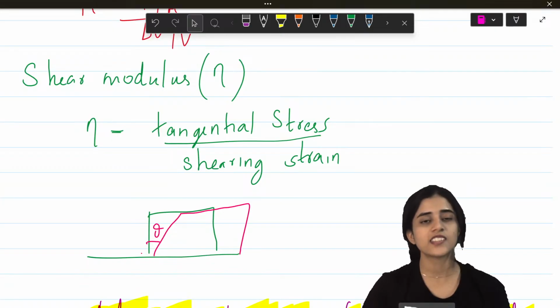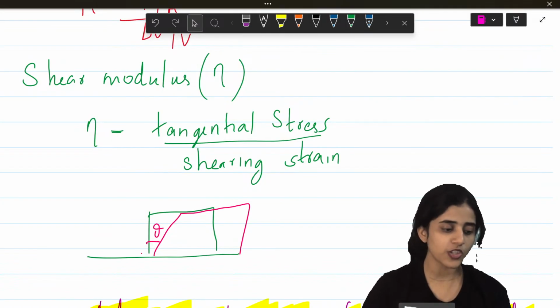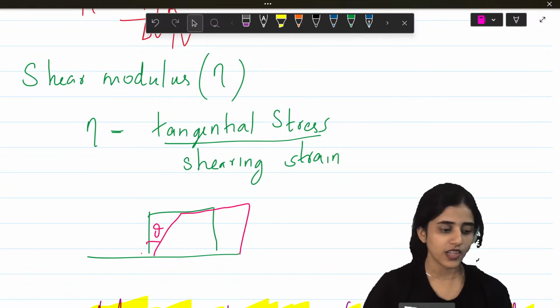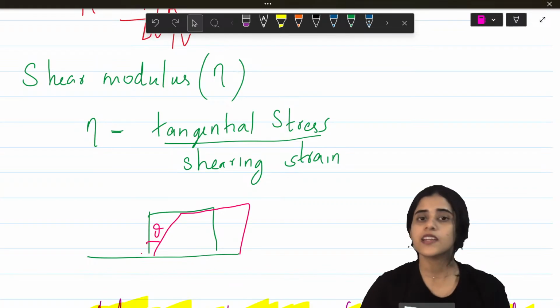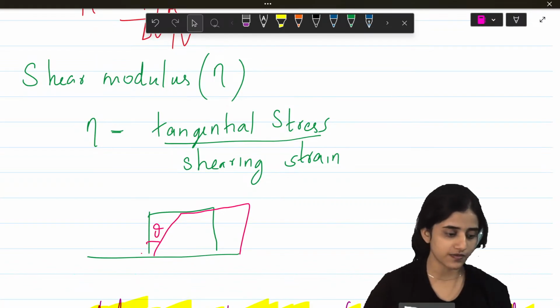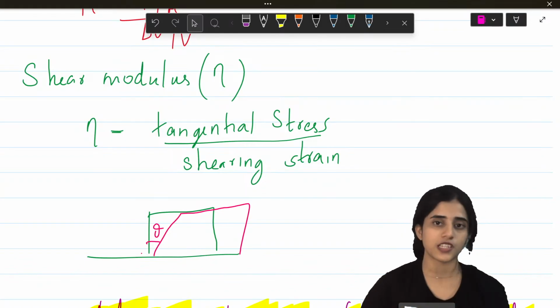Okay, next is shear modulus. Shear modulus is tangential stress by shearing strain. Stress is not equal to strain. Stress is proportional to strain. Stress is equal to Young's modulus into strain. That's Hooke's law. Okay?